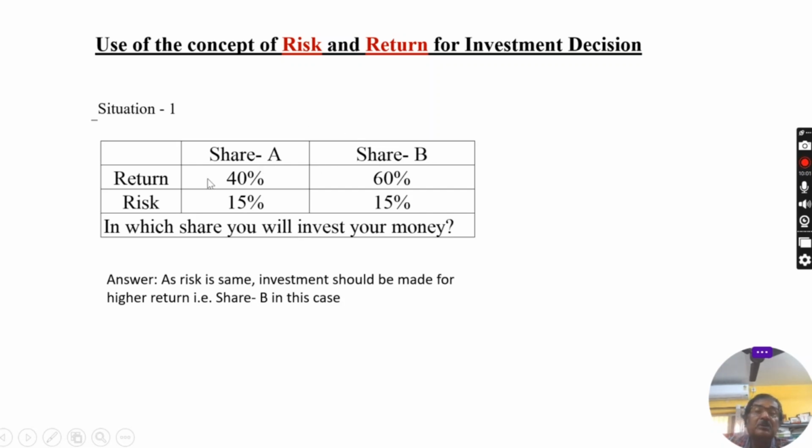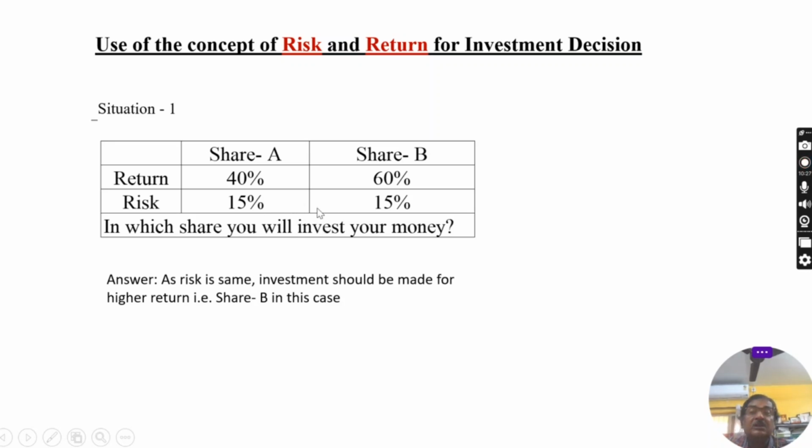Now you know how to compute the return. Suppose you have computed the return. For share A, the return is 40%, and for share B, the return is 60%. You are also capable of finding out the risk. Say the risk is 15% for share A, and for share B, the risk is 15%.